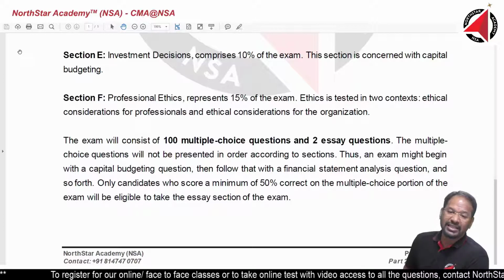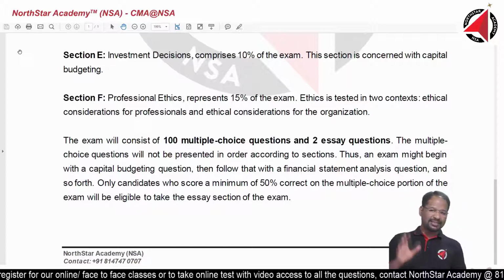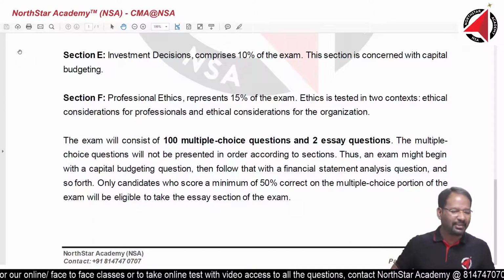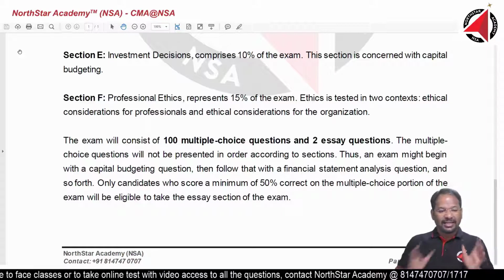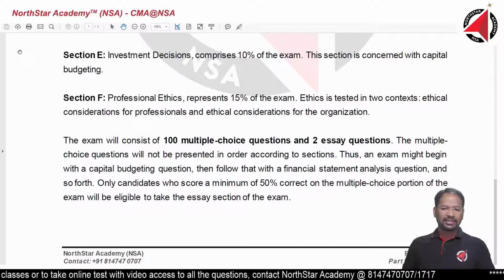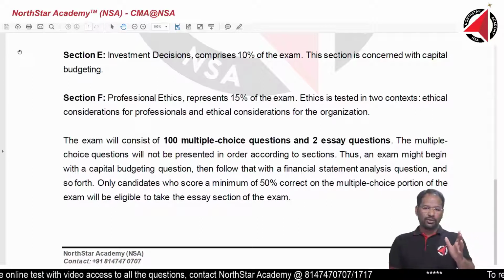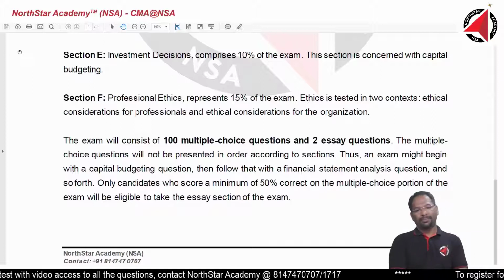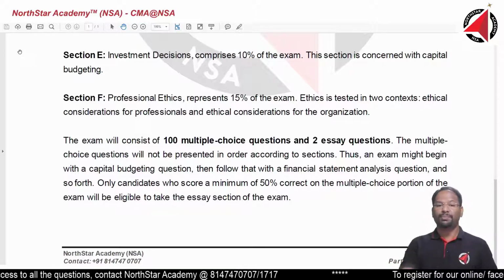There is no sequence as part 1 or part 2. You can start studying from part 1, you can start studying from part 2, you can start from any sequence whatsoever. There is nothing connected between this and this. Whatever is connected, I will tell you. For example, if you start from part 2, there are a lot of things that you need to know in part 1. Yes. If you start from part 1, there are a lot of things that you need to know in part 2.